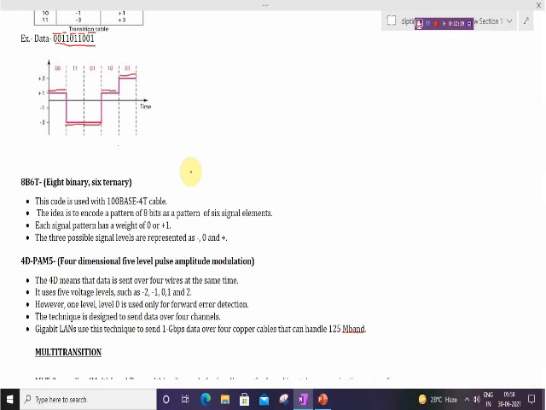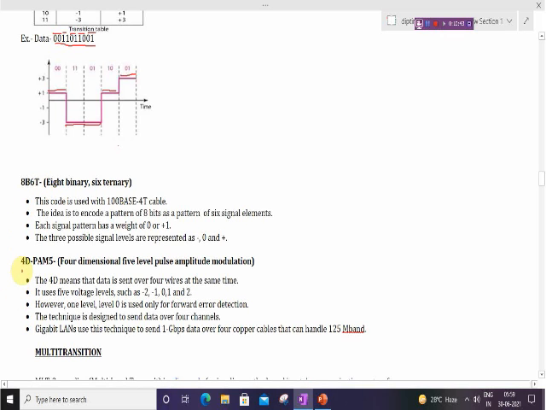Each signal pattern has weightage 0 or plus 1. The three possible signal levels are represented by negative, 0, and positive. In the 8B6T scheme, it represents an 8-bit pattern as 6 signal elements.